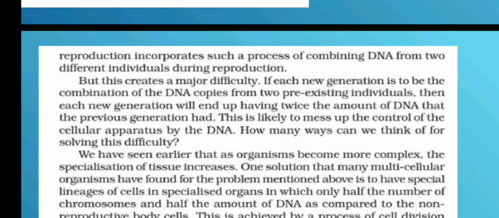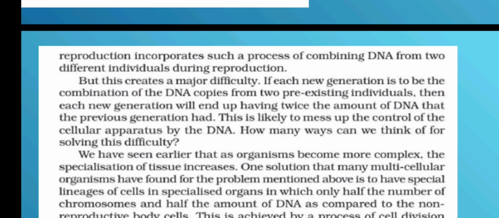During the combining of DNA of two different individuals, the paternal and the maternal, during reproduction, it helps a lot, but this creates a major difficulty. What is that?